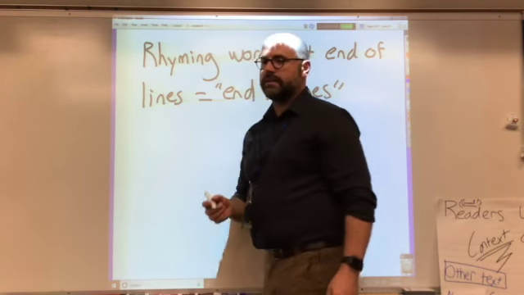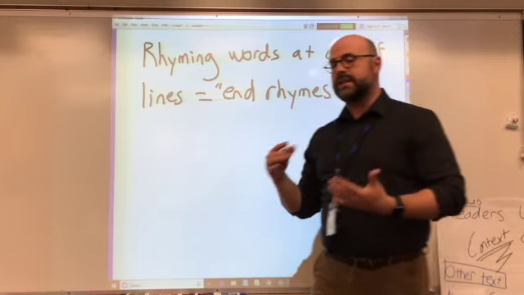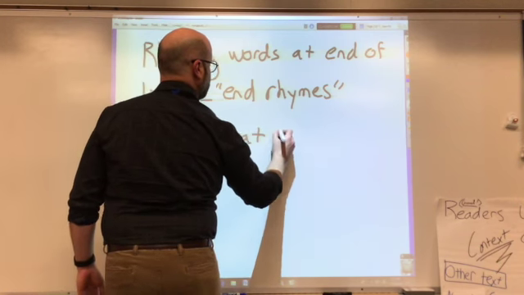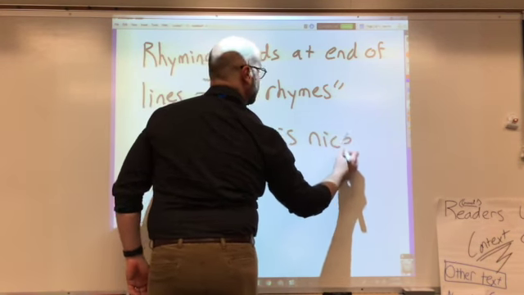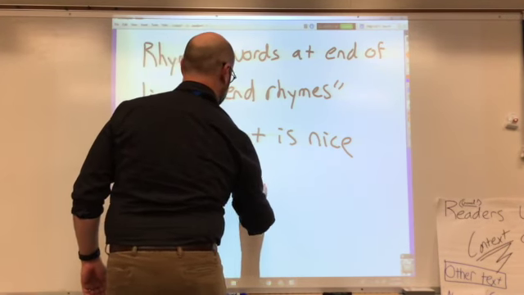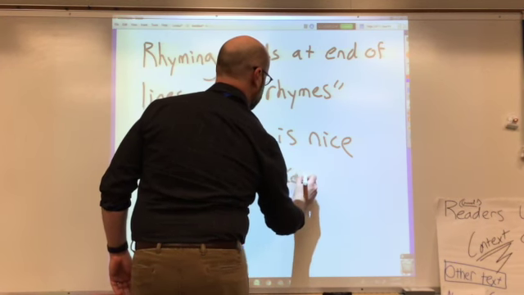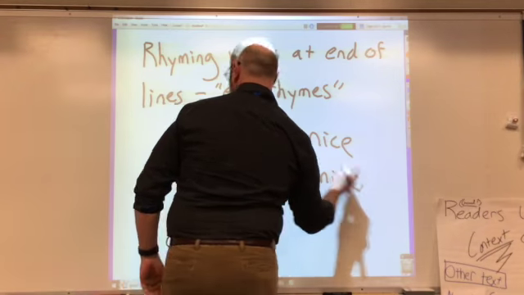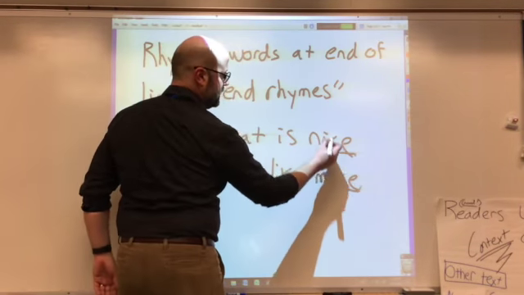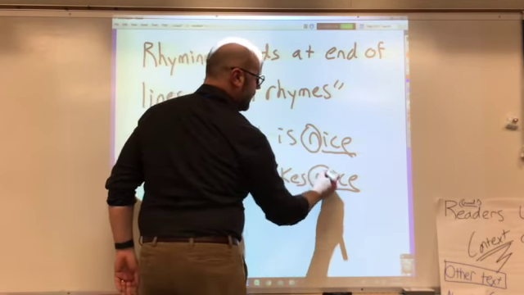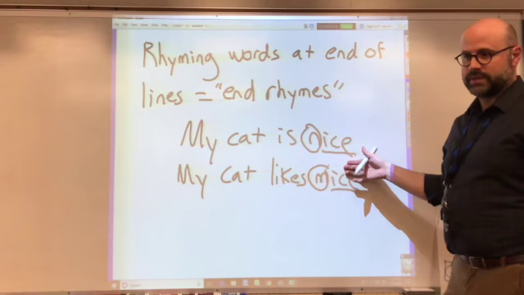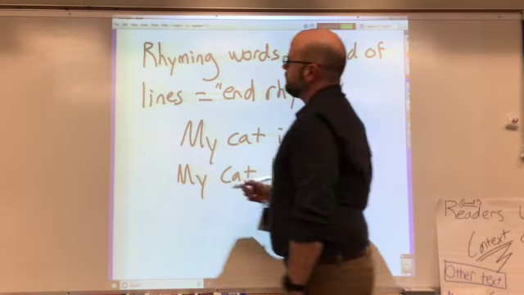So your poem will have two rhyming words at the end of its line. So for example, my cat is nice. My cat likes mice. Bam. So ICE, the only thing that's different there is nice and mice. That's end rhymes. The end of two lines, rhymes. Lines, rhymes, is that kind of right?